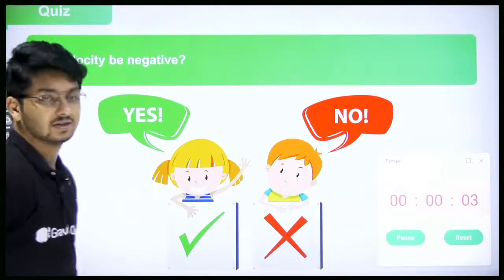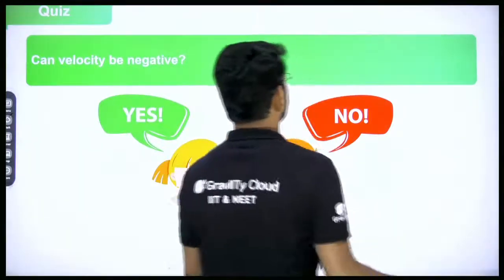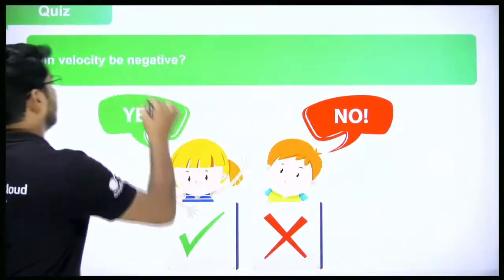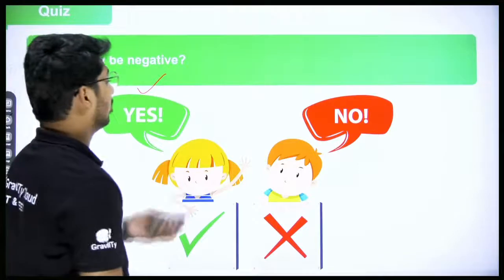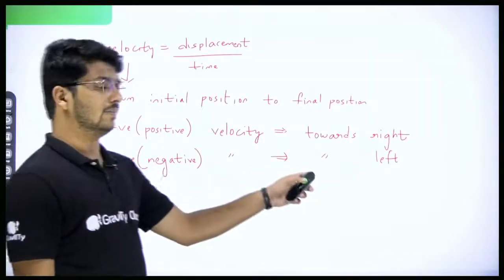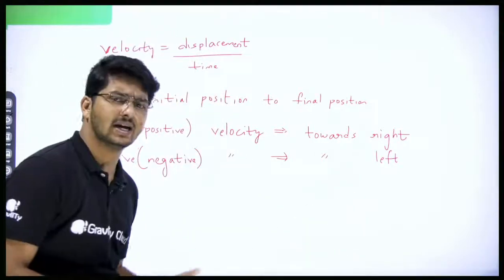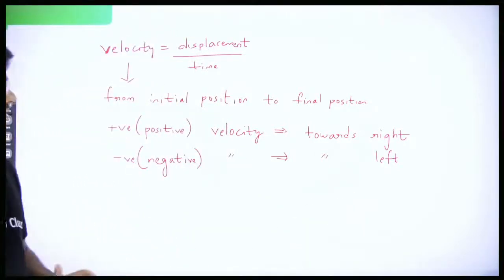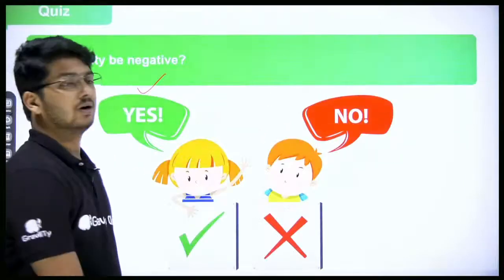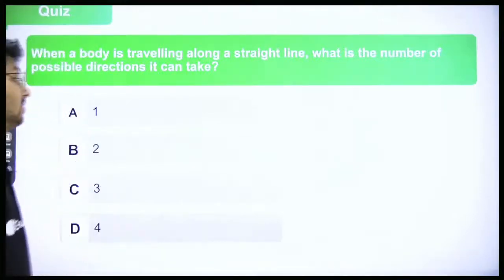The answer is what? By the way, time is up and the answer is yes, it can be negative, because negative velocity will imply direction is towards left. So positive and negative only show the direction, so they will take care of it. Clear? Okay. I'll go into another question. Another interesting one, by the way.